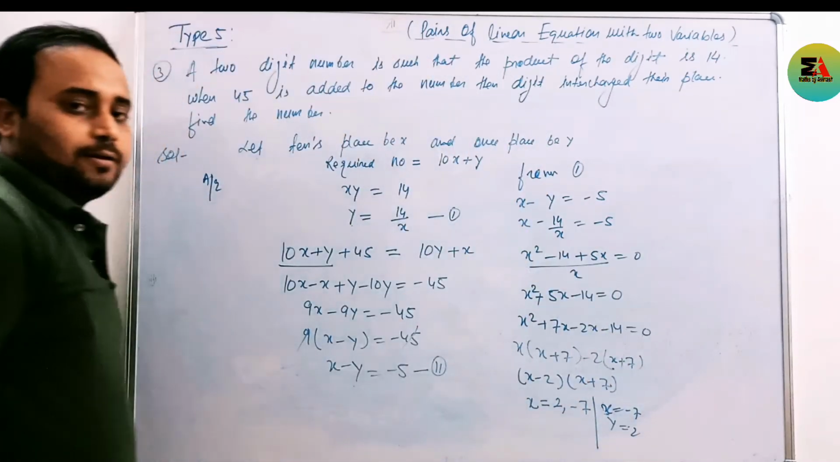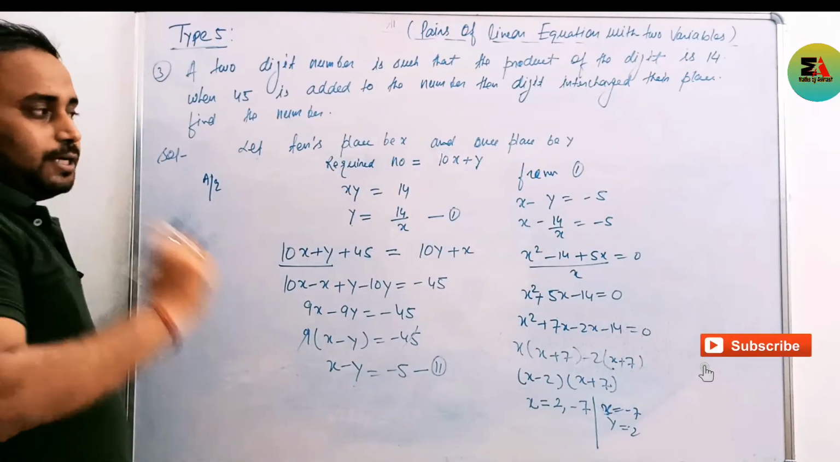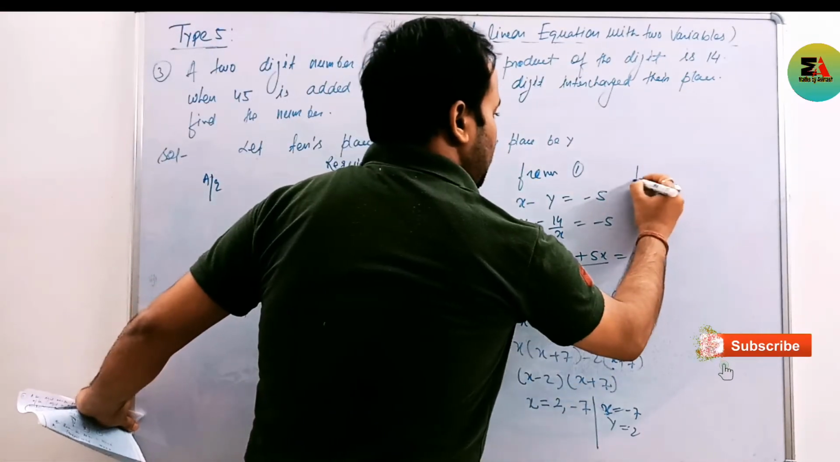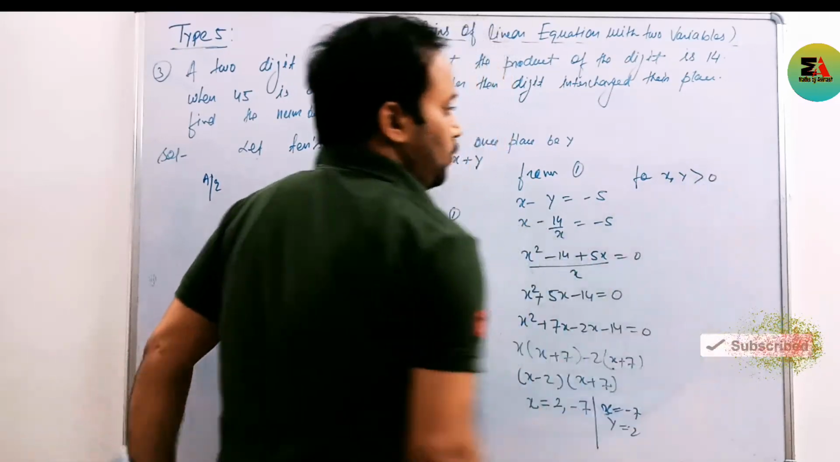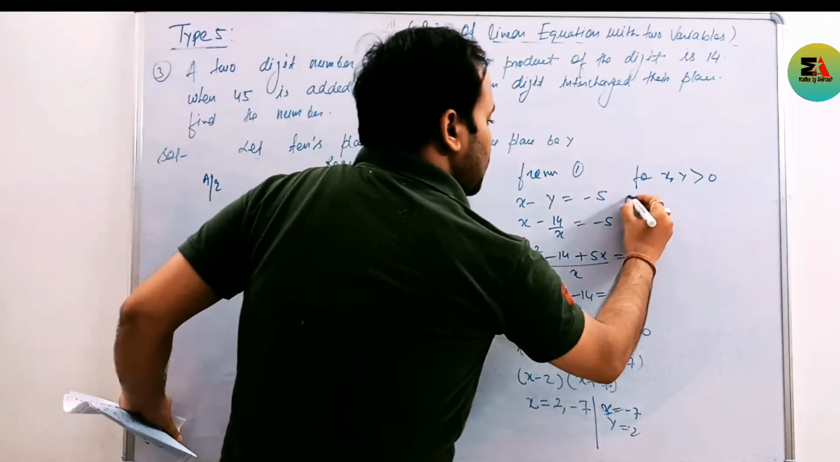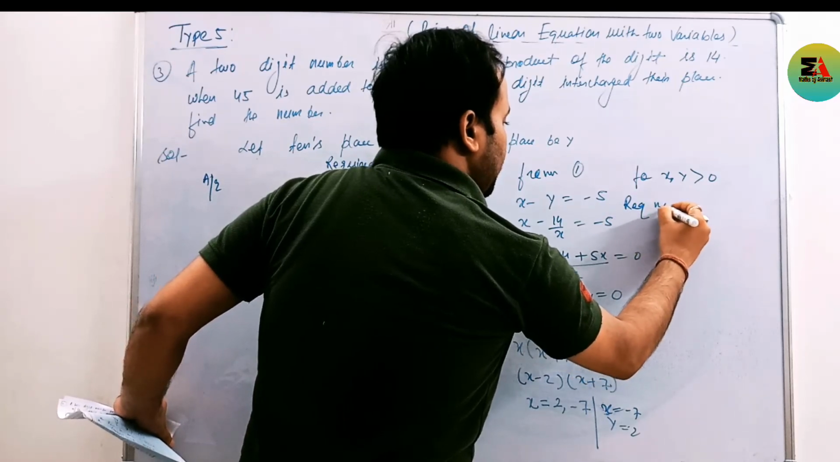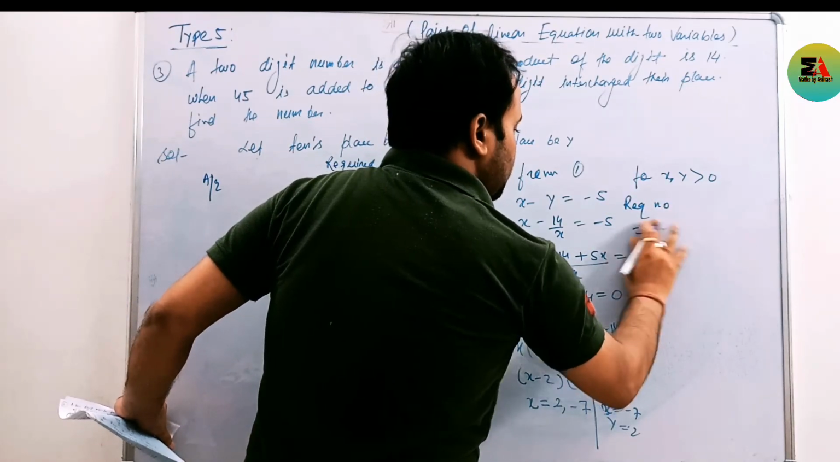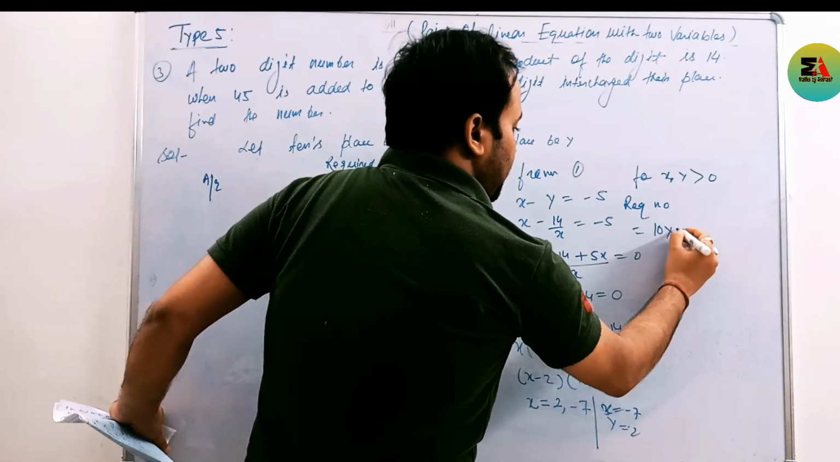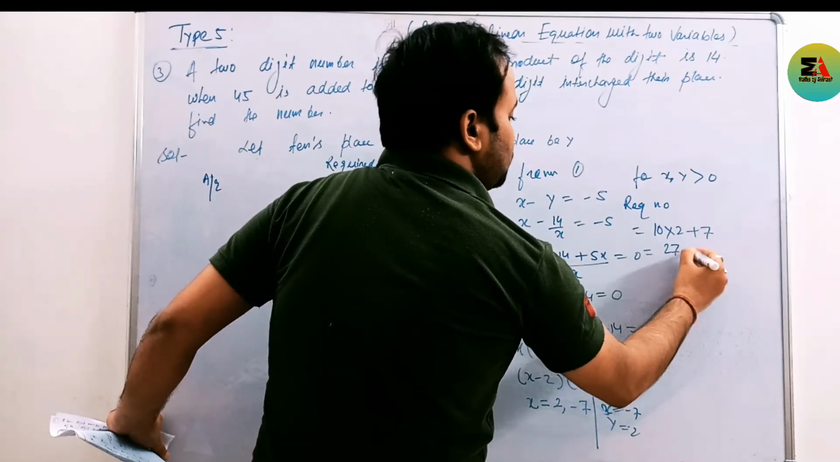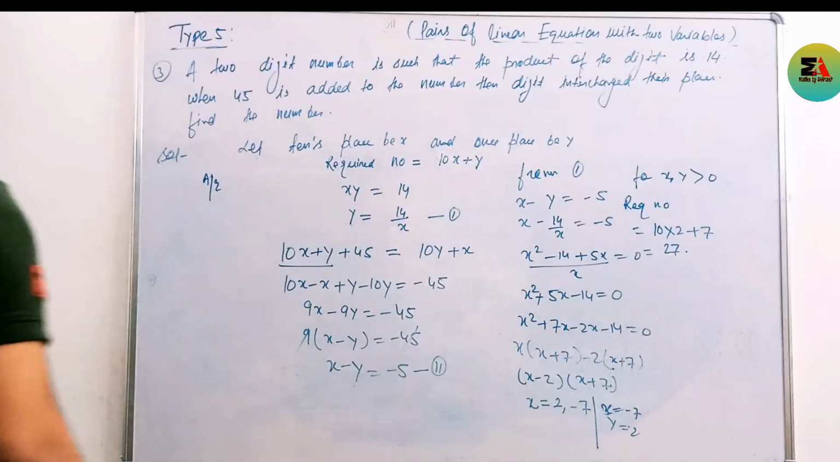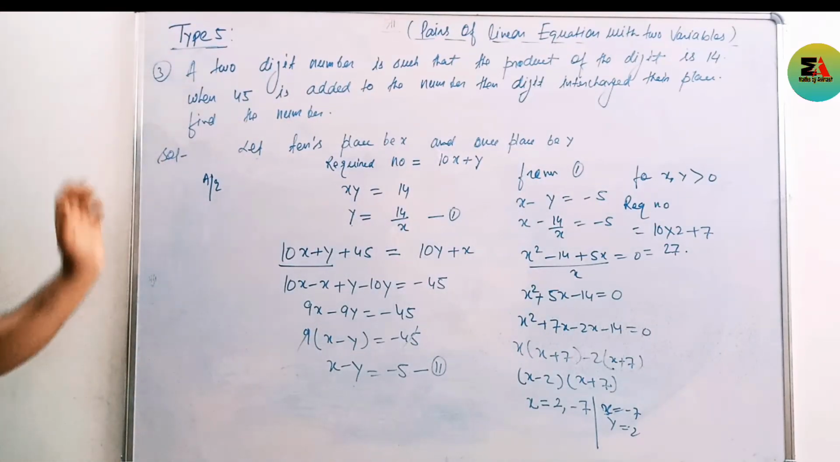We have to take positive values. For x and y greater than 0, we have to take the positive value. Therefore, the required number will be what? 10 into 2. Both values we have to take as positive. This becomes 27. The required number will be 27. I hope this one is clear to you.